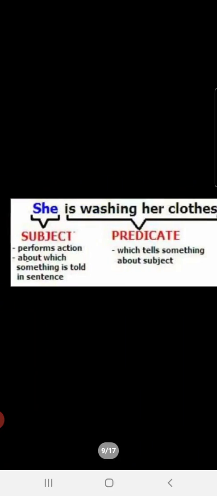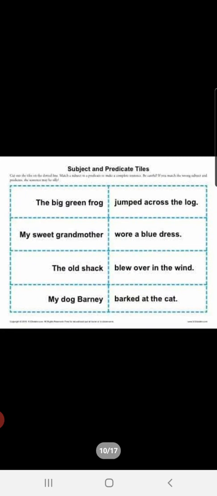Now let us see one more example. She is washing her clothes. Okay, children, in this sentence we are talking about whom? We are talking about she. So she is the subject. And what is she doing? She is washing her clothes. So is washing her clothes is the predicate. Am I clear to you, children? Okay. There are some more examples right in front of you.